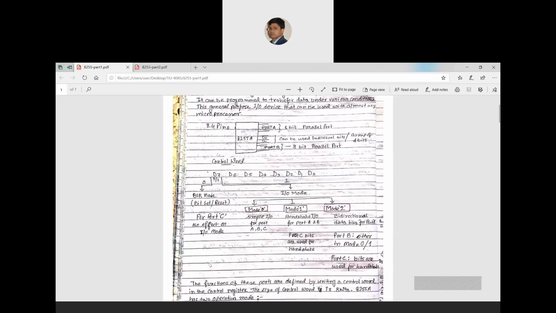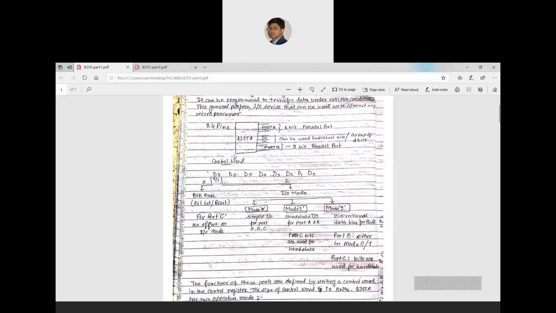Then I have taken a particular word. This combination has its own specific purpose. That's why it is called a control word. Now, the control word has 8 bits. Each and every bit has its own significance. The D7 bit has the most important significance because the D7 bit decides in which mode it can be operated.